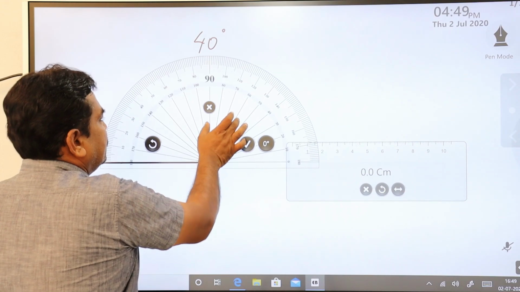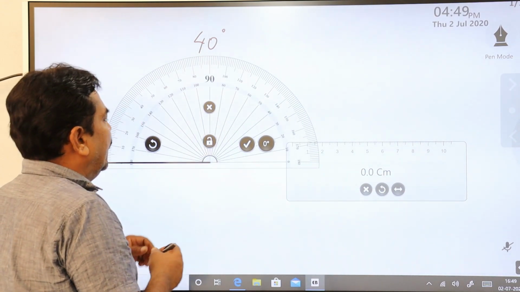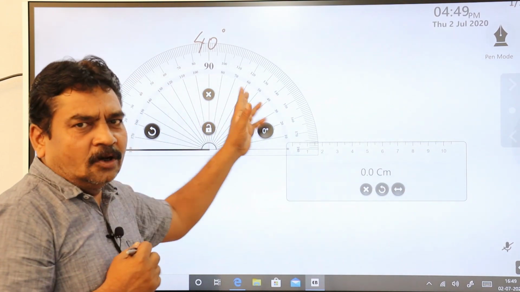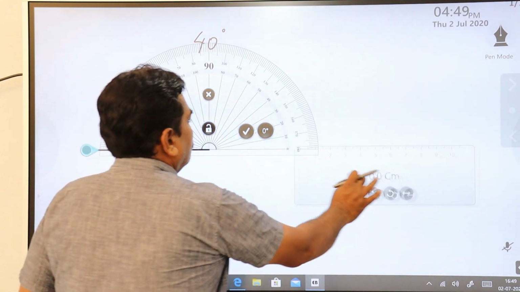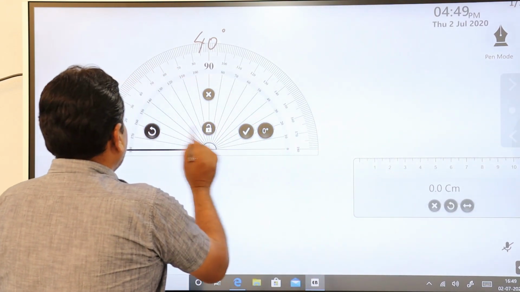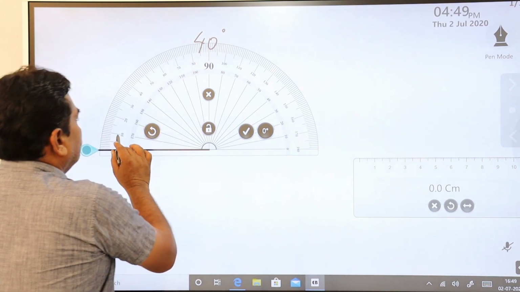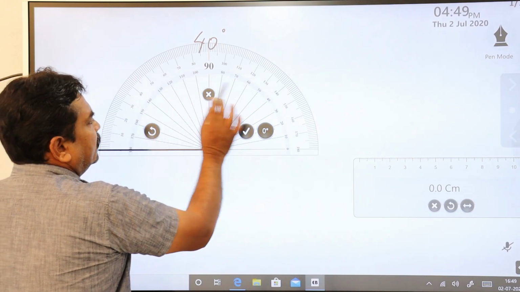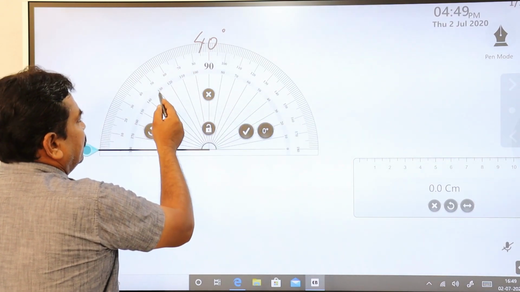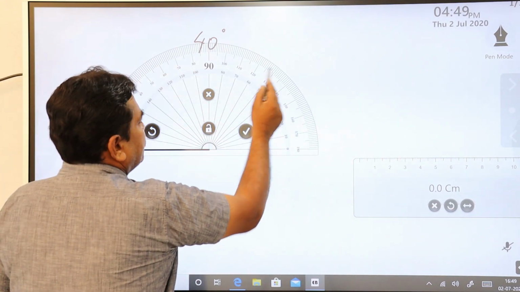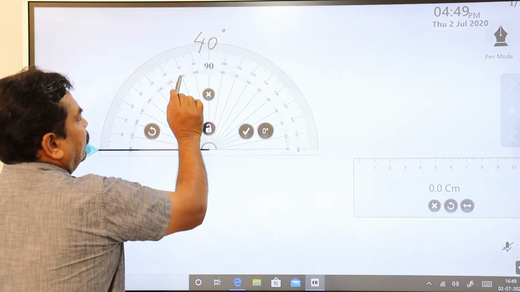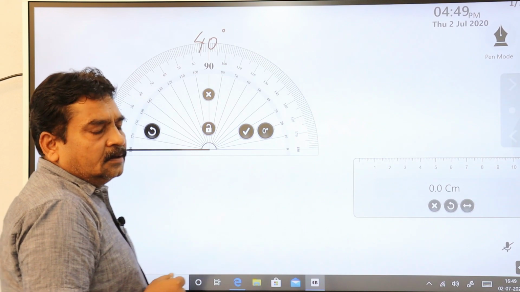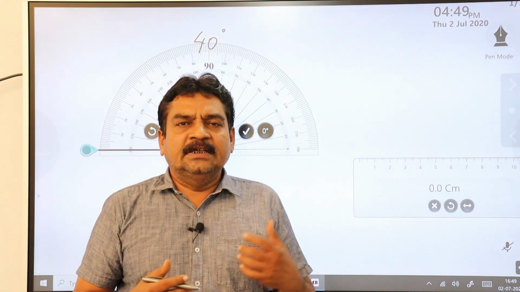See this protractor, you have the same values twice on it. You have 10 here and 10 here, 20 and 20, 30 and 30. 130 is here and again 130 is here, right? 110 is here and 110 is here. So many students make mistakes.